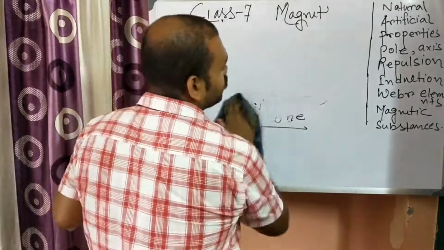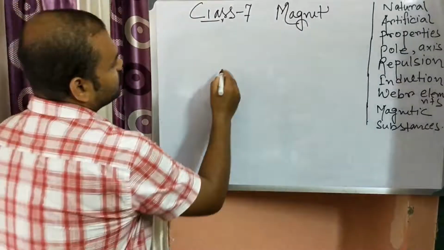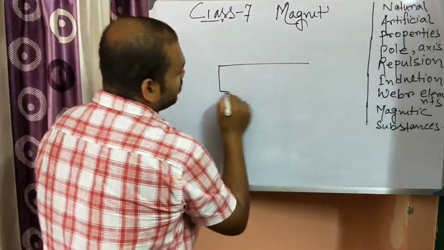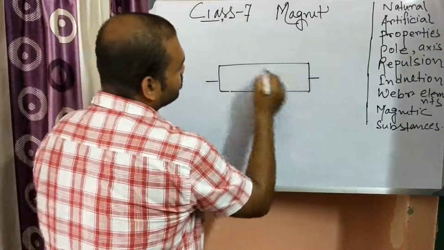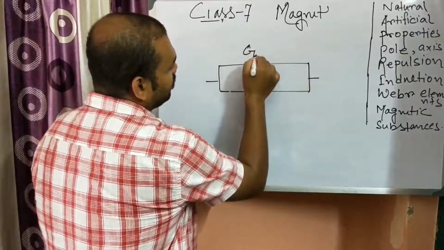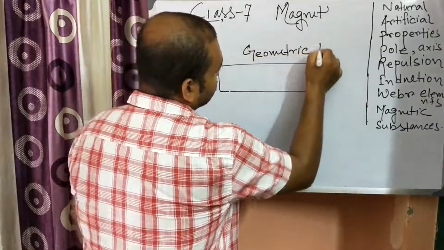Now let us know about geometric length. What do you mean by geometric length? So the total length of the magnet, the total length of the bar, is known as the geometric length.